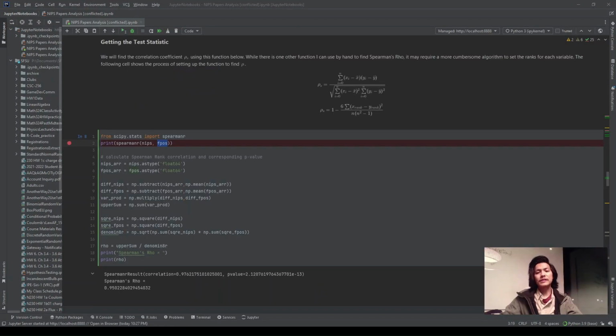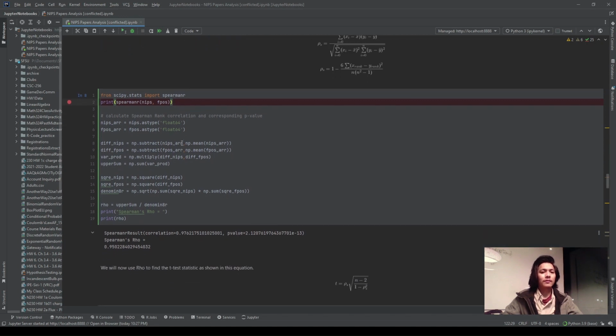And there are a couple of ways for me to do this. The one that I find most convenient only requires 2 lines of code. And the first line merely involves me importing the Spearman's R function from the scipy.stats package right over here. The second line merely involves me printing the results of the Spearman R function, which has the parameters of both the NIPS random variable and the flops random variable.